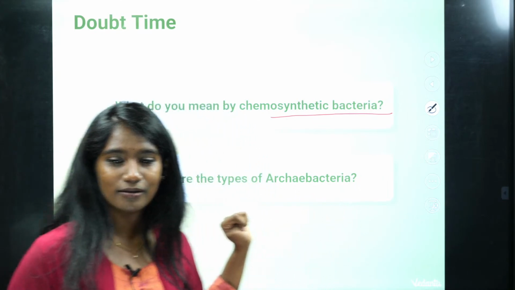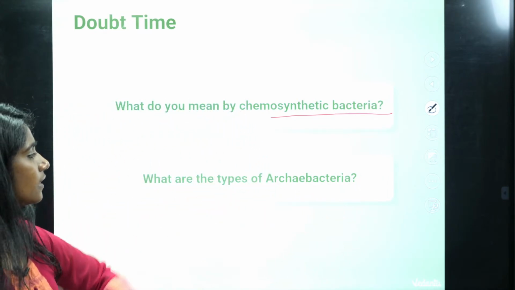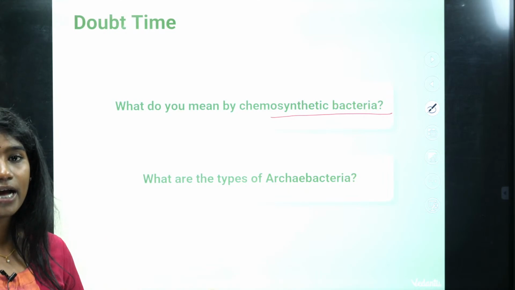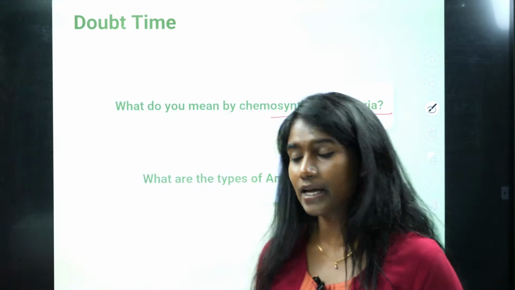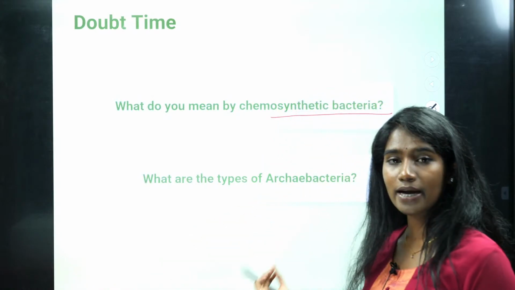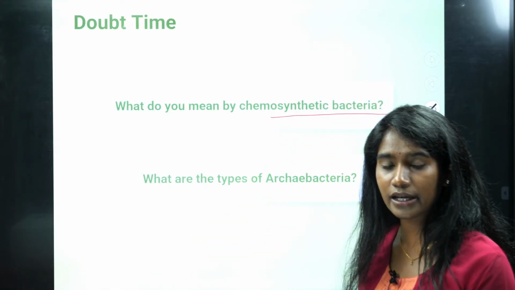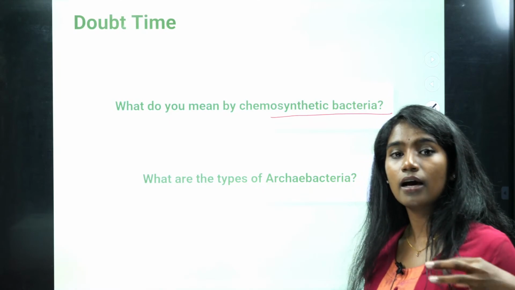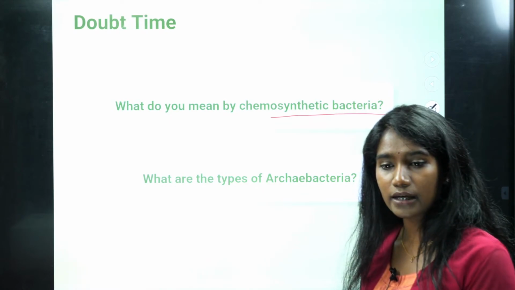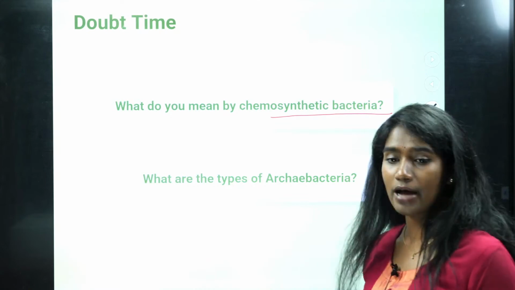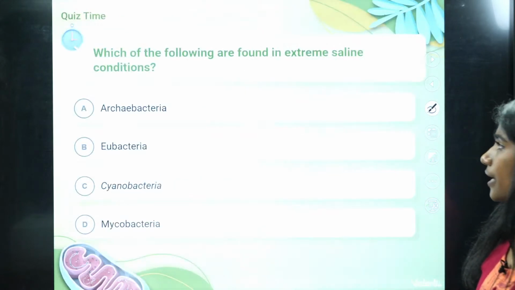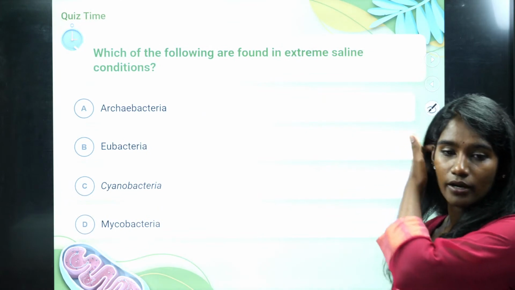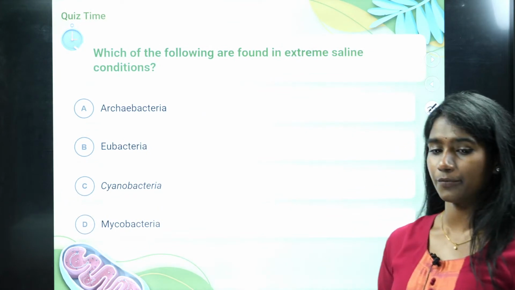How are you? Okay. And what are the types of archaebacteria? I told you archaebacteria, there were 3 types. See, archaebacteria are those bacteria which can tolerate extreme conditions like halophilic condition, thermoacidic, methanogens, right? Those were the 3 types of archaebacteria. Okay, fine. So I have got a quiz for you all. Comment your answers in the comment section.